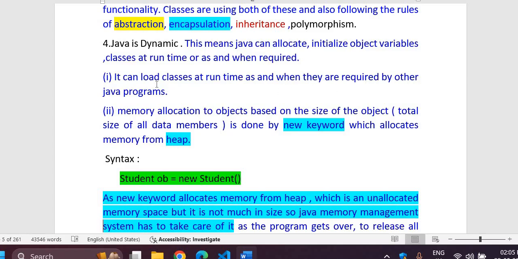Your main class should be loaded whenever you are running your program, and once that has been loaded, the other classes from wherever those are being called will automatically get loaded. But the main class, the main function, must be loaded when you are running your program. As we have already discussed, that main function will be inside the main class.